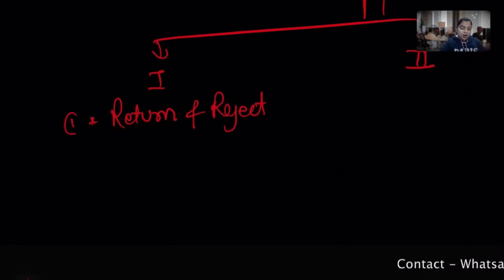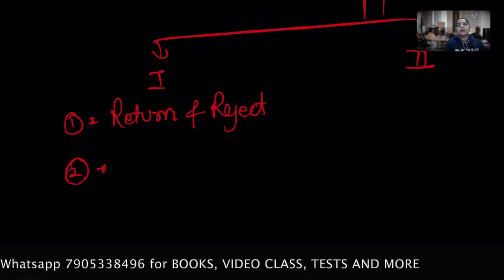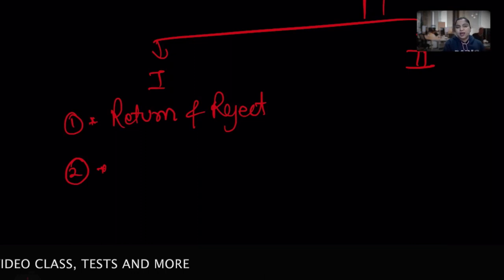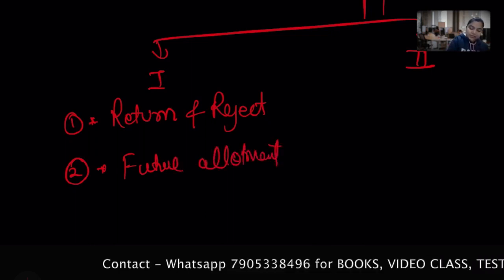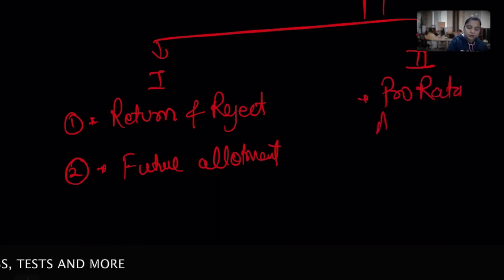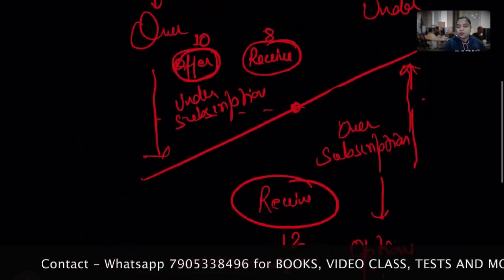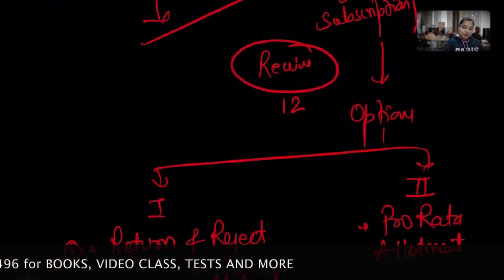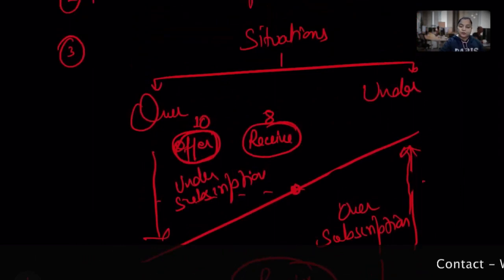Okay, so I can do that also, or I can use that money which I received, the excess application money, to do the further sums of allotment. So future allotment, I'll discuss the journal entry on an individual basis, don't worry. Or I do the pro rata allotment. Okay, these 2 scenarios can be dealt with in oversubscription. So I'll deal with each and every case individually. We'll discuss the journal entries also. So give me a moment to conclude in another language.